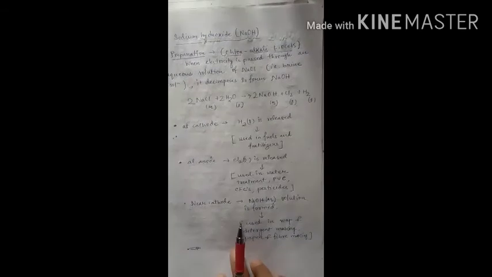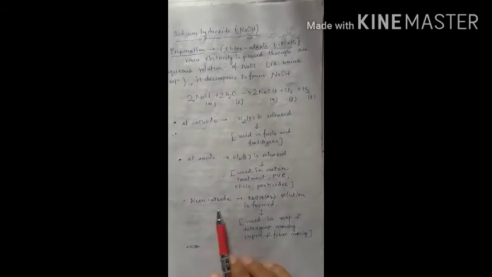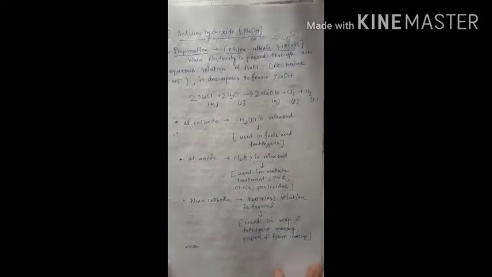Near the cathode, as we already see in this diagram, sodium hydroxide solution is formed, and this is our major product. It is used in soap and detergent making, and in the paper and fiber making industry. So it is a very important compound at the industry level, a very useful compound. So this is sodium hydroxide. Okay, you got the notes from the PDF, please download them from there. Okay, thank you.